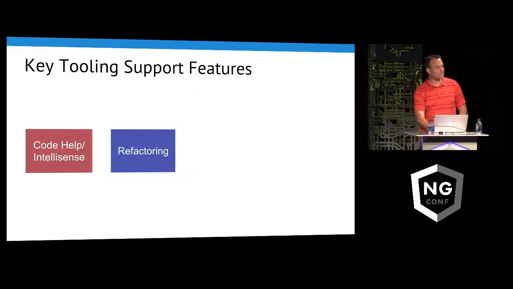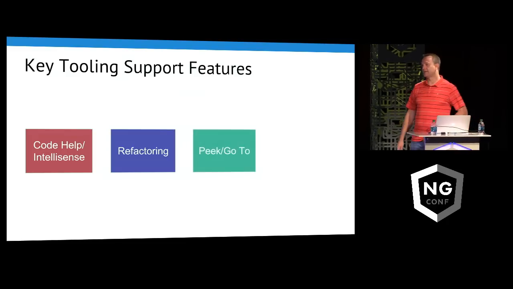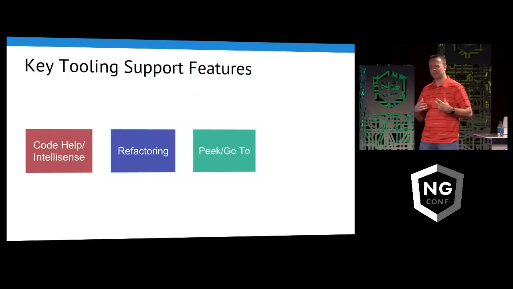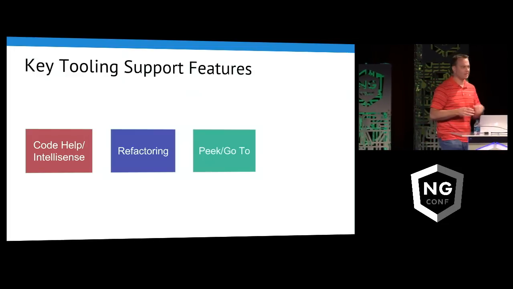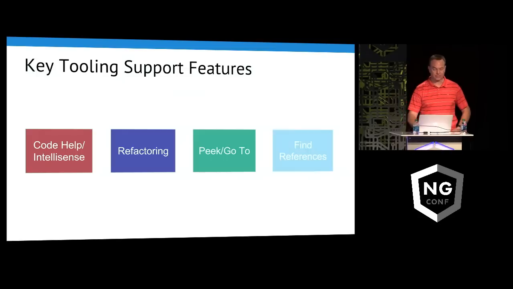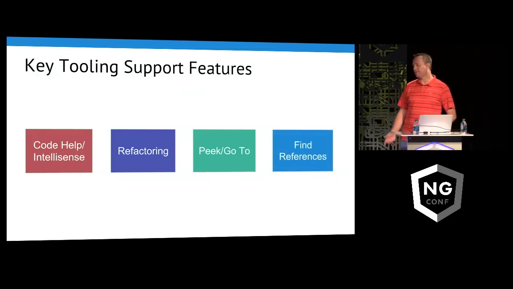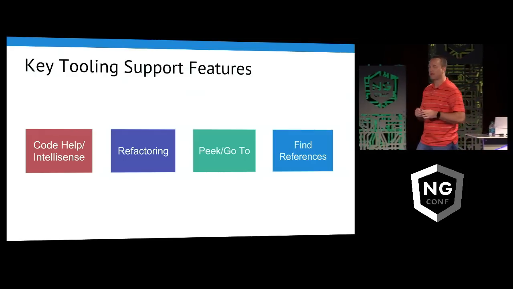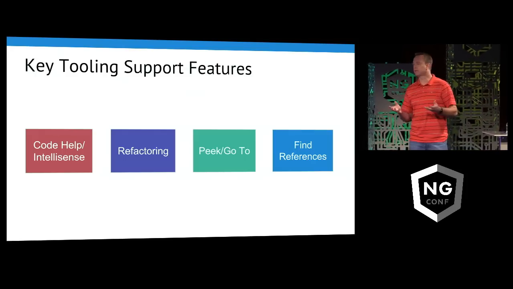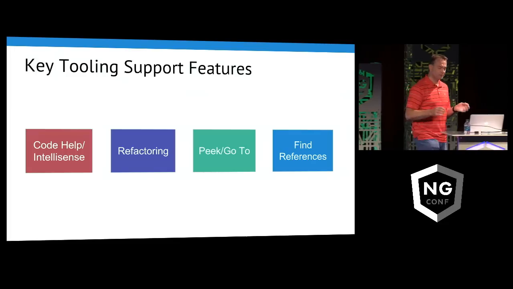Then you get some really nice refactoring. We'll look at some of this coming up. We also have the ability to peek at something and say, what's in this object? What can I get to? And because of the types, I can get more information. And then we can find references. How many people or components are calling this particular function, for example? We'll take a look at that here.